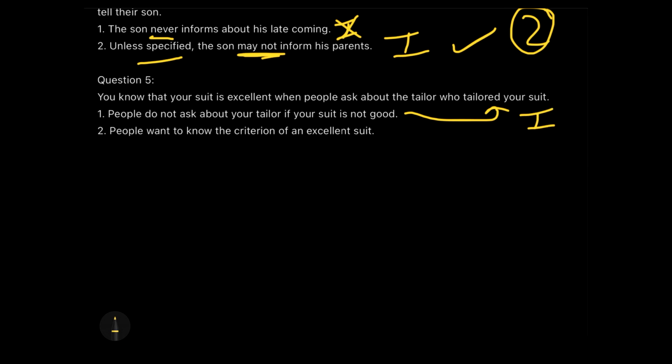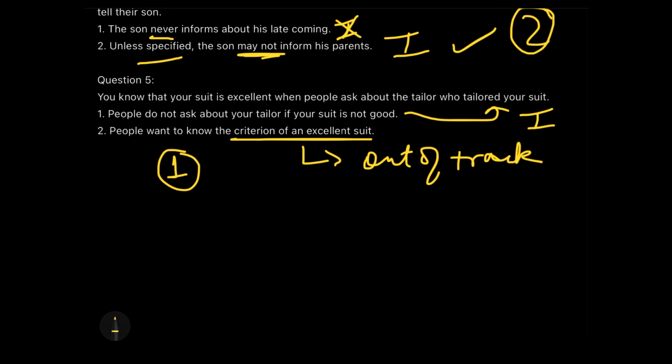But what happens in the second assumption? People want to know the criterion of an excellent suit. Criteria of an excellent suit goes completely out of track, guys. It goes completely out of track. So we are not going to consider this as an implicit assumption for us. So therefore number 1 will be the answer for question 5, where only assumption 1 holds correct or is implicit.